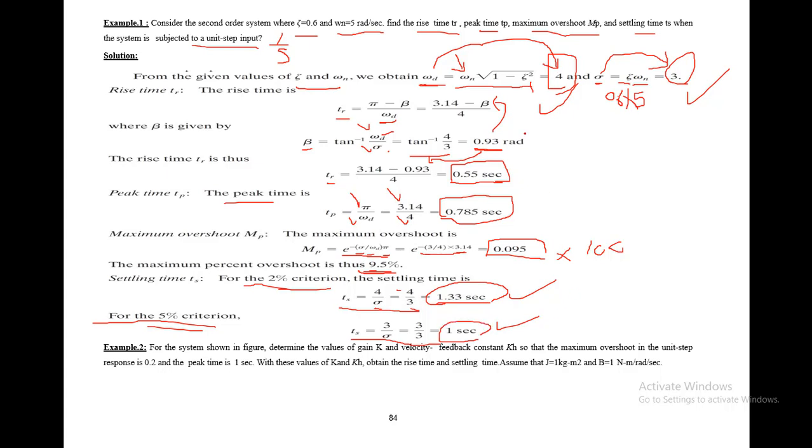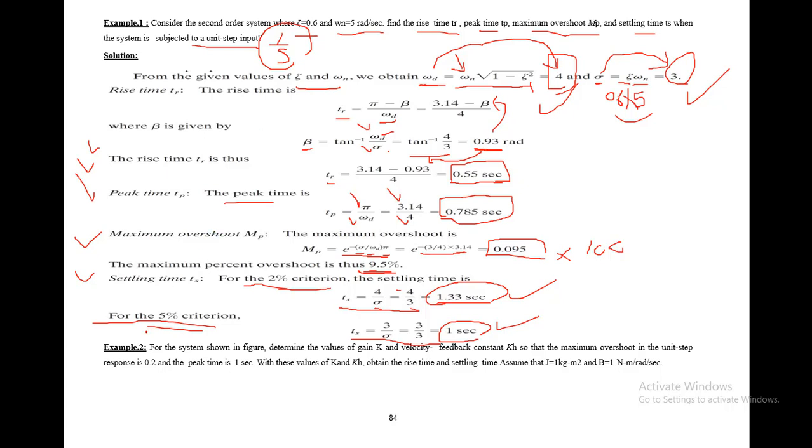So this was the question, and it basically showed the response of the system: when the system is going to reach its peak time, when it is going to reach its rise time, what is the value of beta, what is the value of alpha, what is the value of settling time and percentage overshoot. This is all the system response that we get from a system when we apply a simple input.